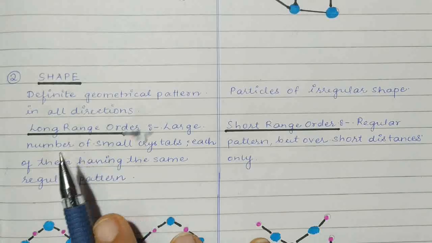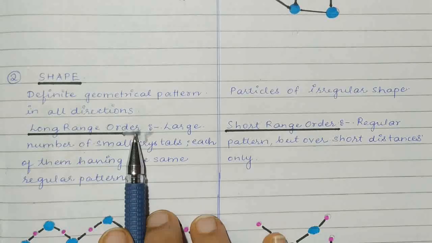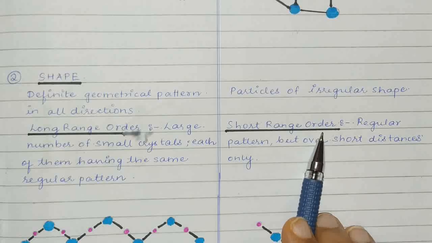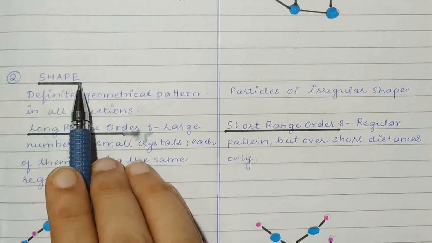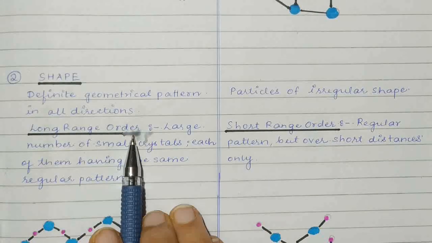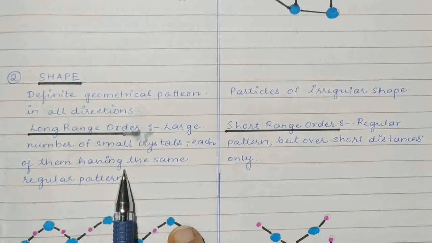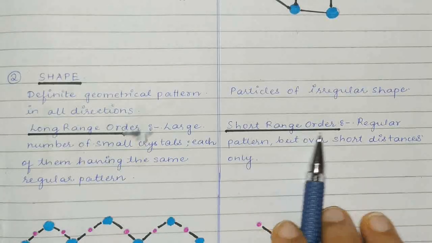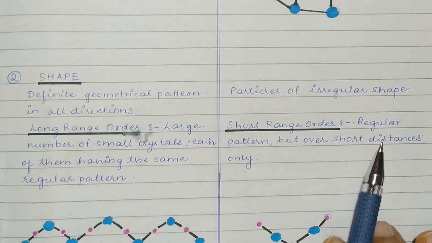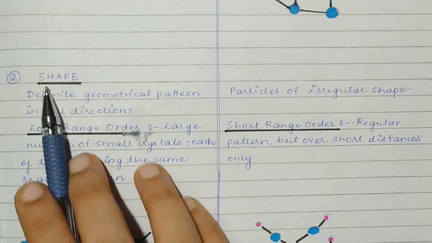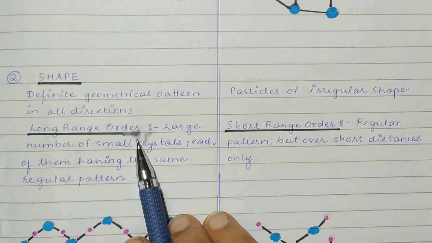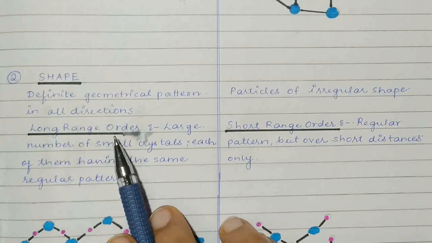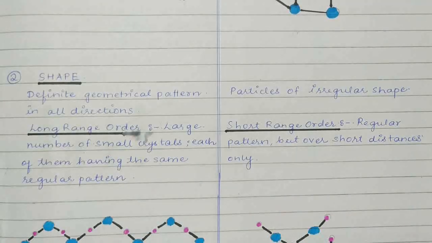So keep these two terms in mind: long range order and short range order. Whenever you write the point of difference between crystalline and amorphous solids, under shape you should write that crystalline solids have long range order, which means this, and amorphous solids have short range order, which means this. This is the main point under shape. Now let us see, in the diagram, the meaning of long range order and short range order.